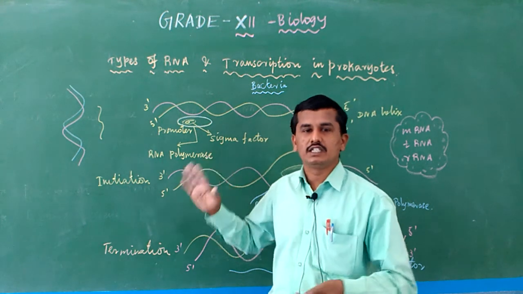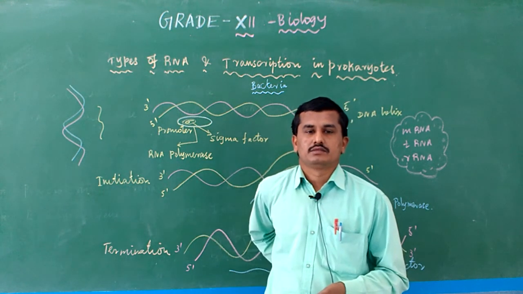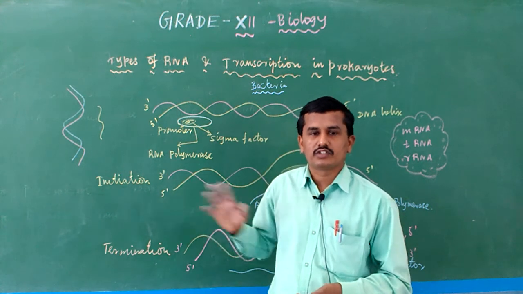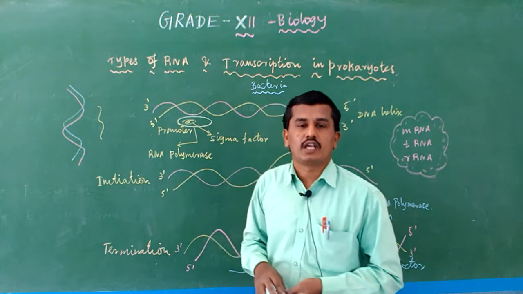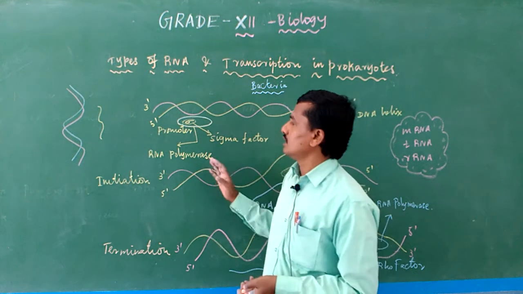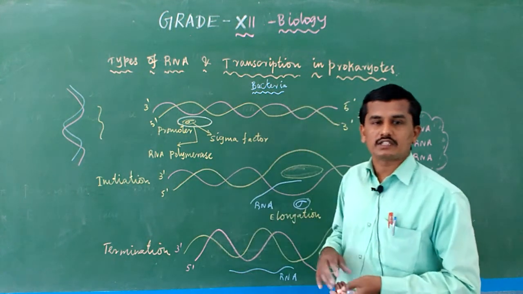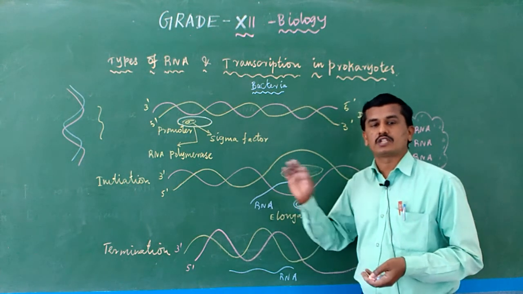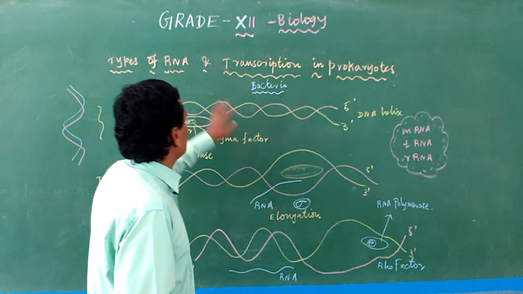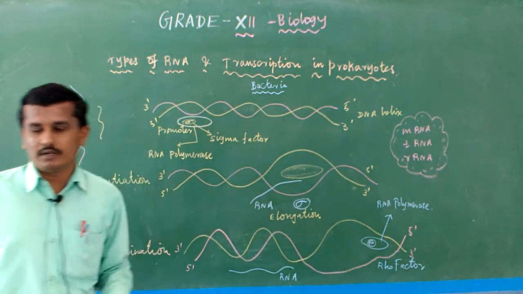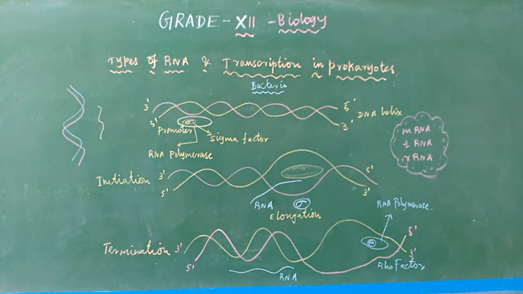Here, how does mRNA form from DNA? The process is transcription. So the mRNA formation from the DNA is known as what? Transcription. In this topic, how prokaryotic transcription occurs. Listen. So here in the drawing is transcription in prokaryotes. As an example, a bacterium. We know the bacterium is actually a prokaryote. So in prokaryotes, how does transcription take place?